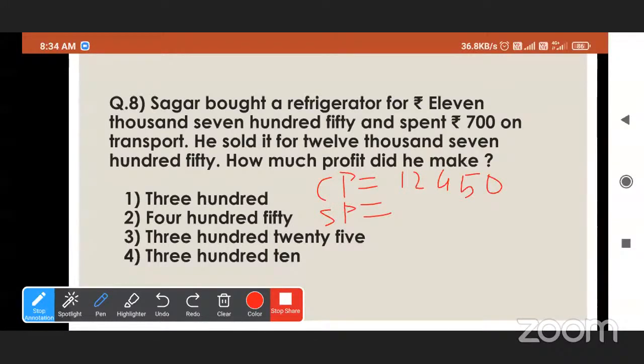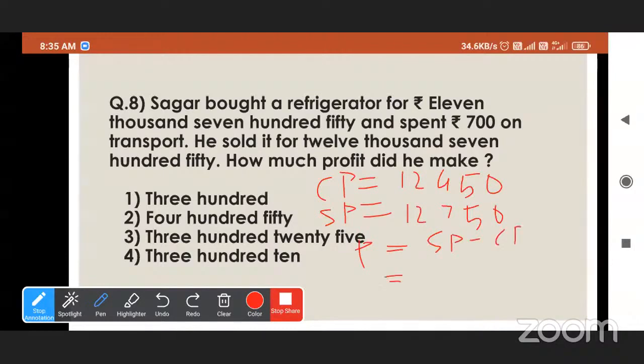Yes, tell me. What is the selling price here? He sold it for rupees 12,750. See here, the selling price is higher than the cost price, so he must get a profit. Profit is equal to SP minus CP.